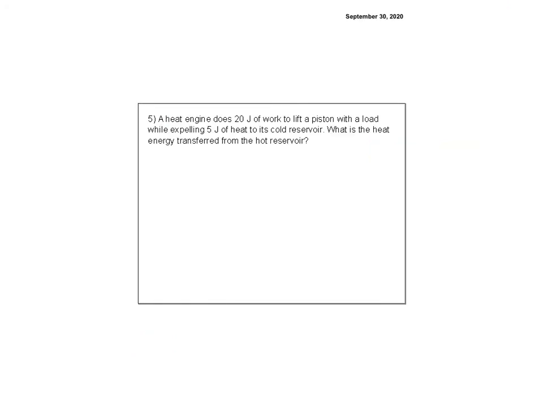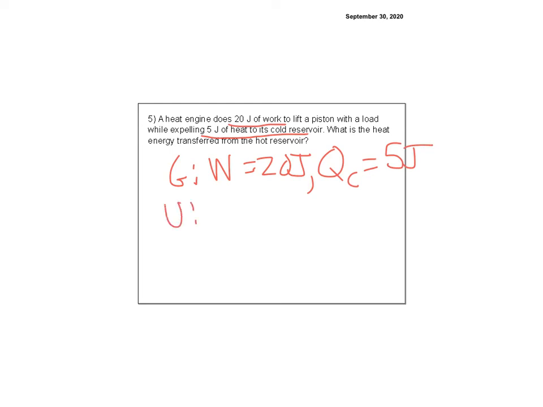Oh, heat engine. A heat engine does 20 joules of work to lift a piston with a load while expelling 5 joules of heat to its cold reservoir. What is the heat energy transferred from the hot reservoir? We don't really need to draw a picture because it's already hard enough to draw a heat engine, so I think we can just go with the words. So work equals 20 joules. And cold reservoir, heat Q cold, is equal to 5 joules. And our unknown this time is the hot reservoir, so heat Q hot, QH, equals question mark.